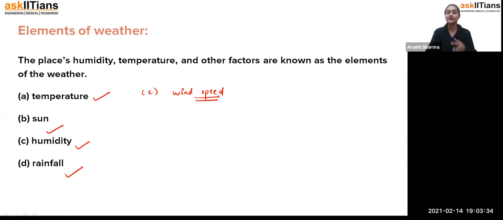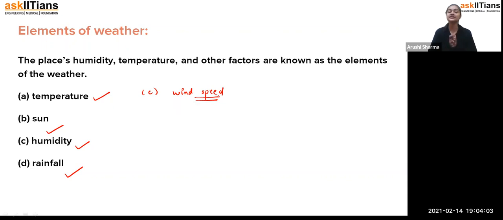Exactly, students. So weather forecasting, like the meteorological department, has to provide all of this information very far in advance, that today there is a chance that the wind speed could be very high and there will be a chance of destruction, so that people get alert and manage their things, or move from that place. Because we have many different places, and all of the places have their own weather and climate. So that's how it depends on that also.